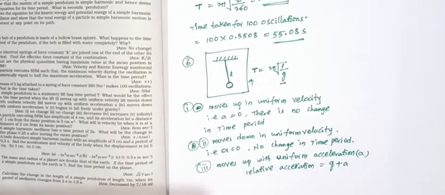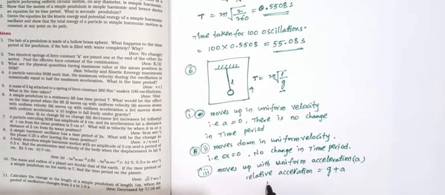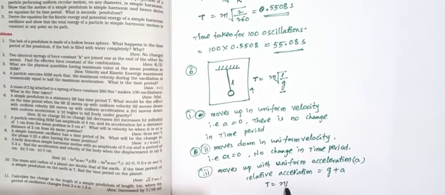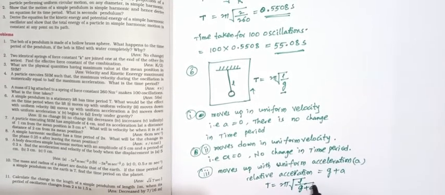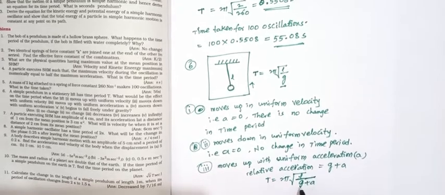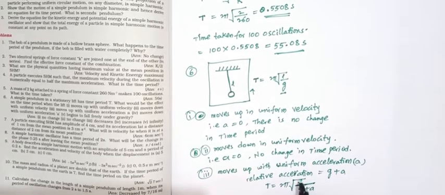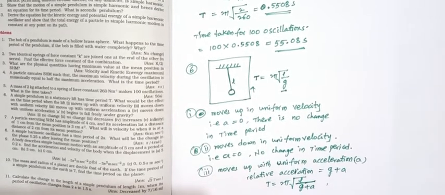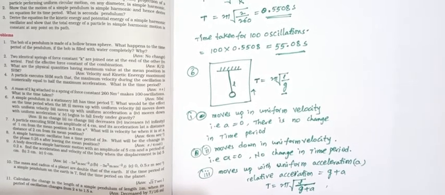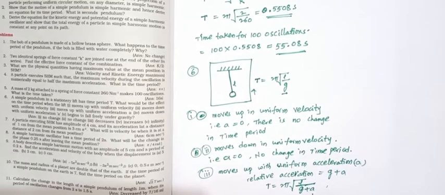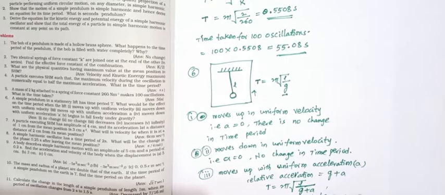What is the time period equation here? The time period T equals 2 pi into square root of L by g plus a. Here the acceleration is increased, and this term is in the denominator. When the acceleration increases, the time period decreases.